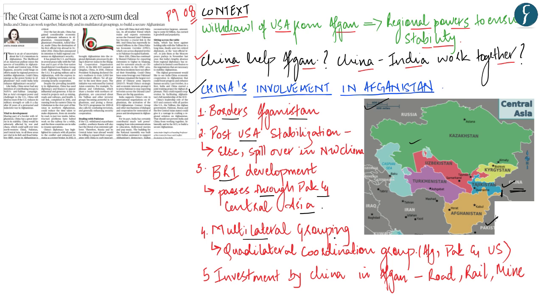Next, the author says that China is already involved in the stability of Afghanistan because China is a part of a lot of multilateral groupings. China has in the past announced that it wants to build regional consensus on Afghanistan and had therefore joined the US and Russia in several peace talks with the Taliban. Apart from this, China is also part of the four-nation Quadrilateral Coordination Group, which has been formed to reach a consensus on Afghanistan's situation. The other countries part of this group are Afghanistan, Pakistan, and the USA.